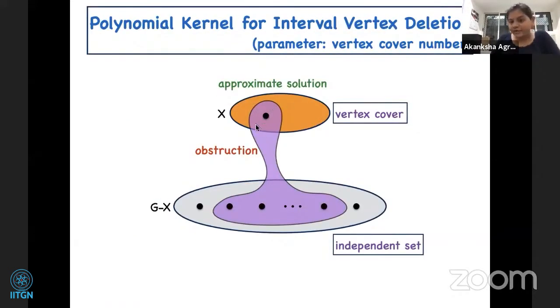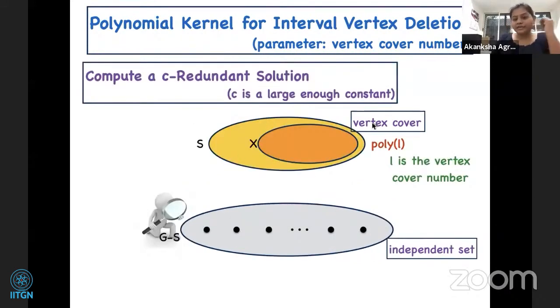Every obstruction contains at least one vertex from X. We strengthen it to compute a C-redundant solution, where C is say 10, or 100. Choose your favorite constant, something larger than 10. And because X is of size L, the strengthened solution we get is also of reasonable size. The reasonable size is quantified by the size of the approximate solution. So we can ensure that the S that we obtain is also of size polynomial in L, using the same algorithm that I was mentioning.